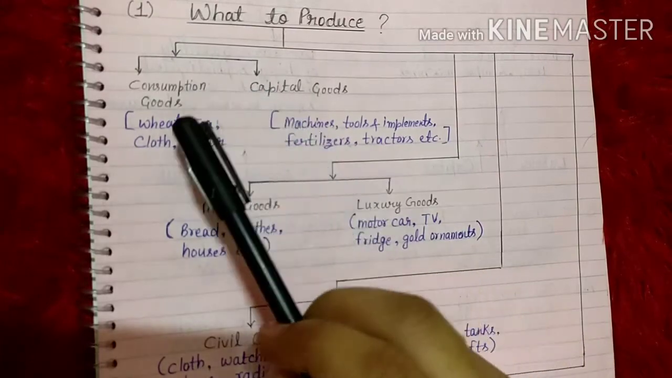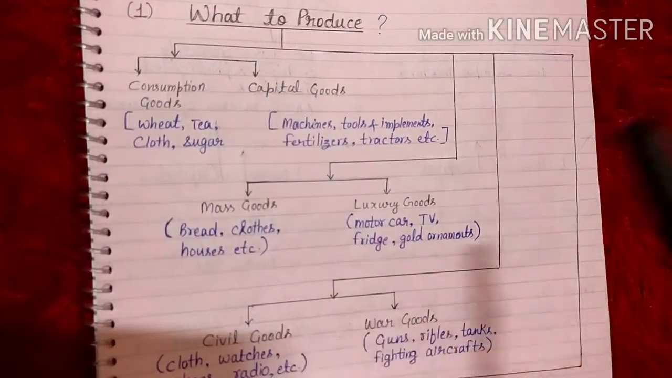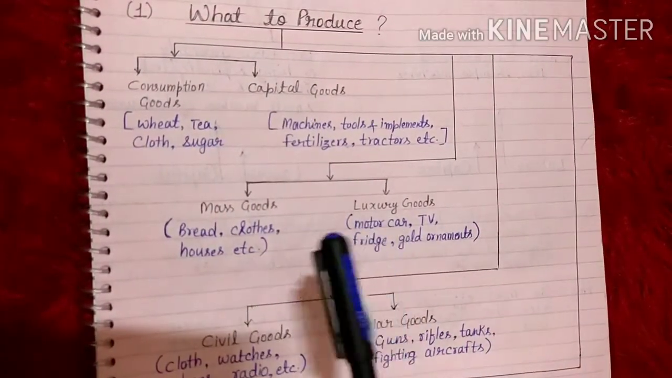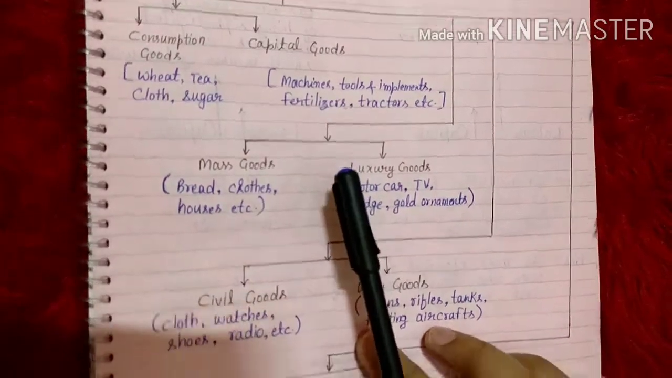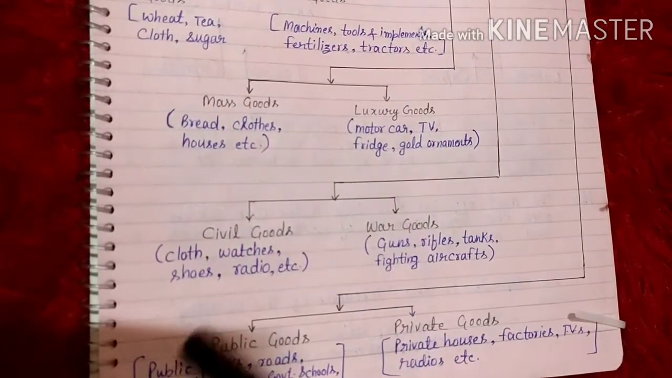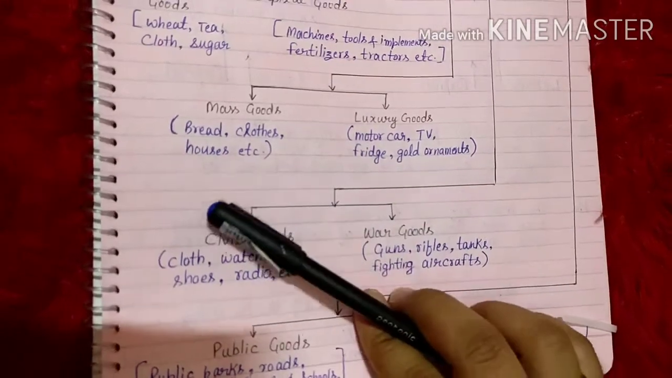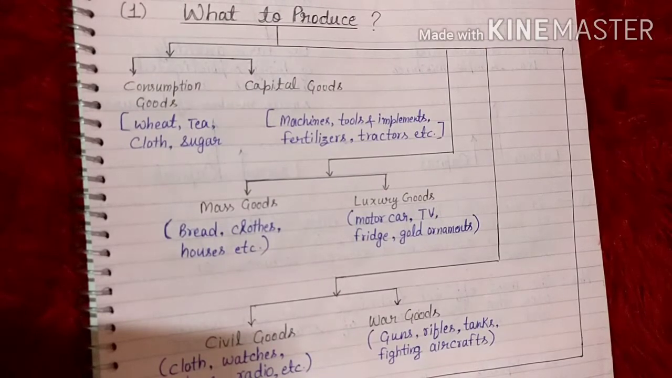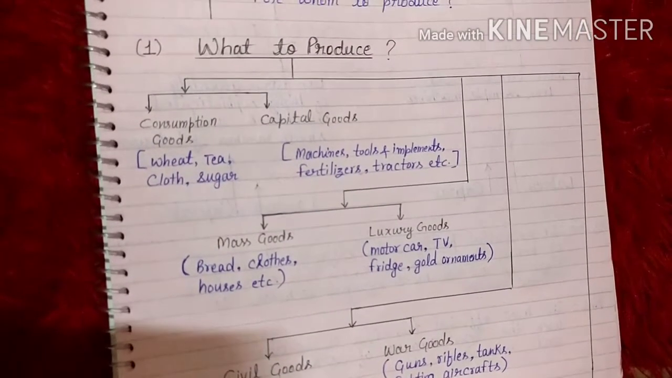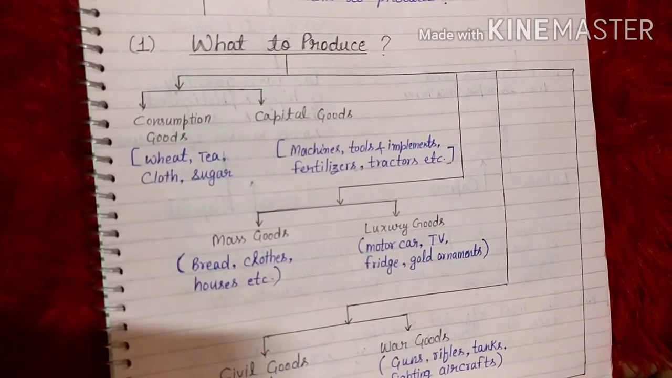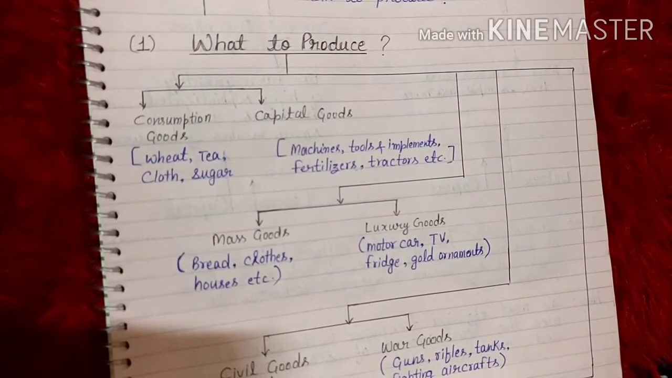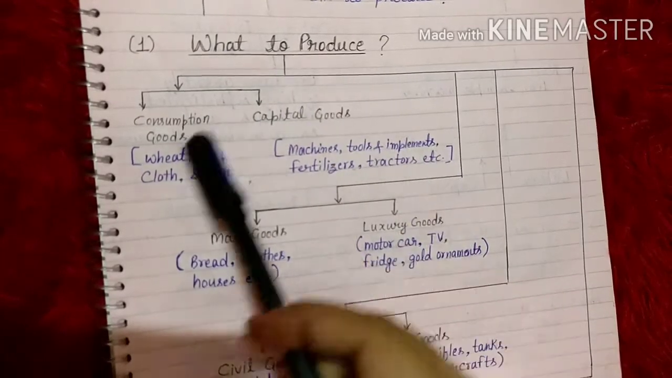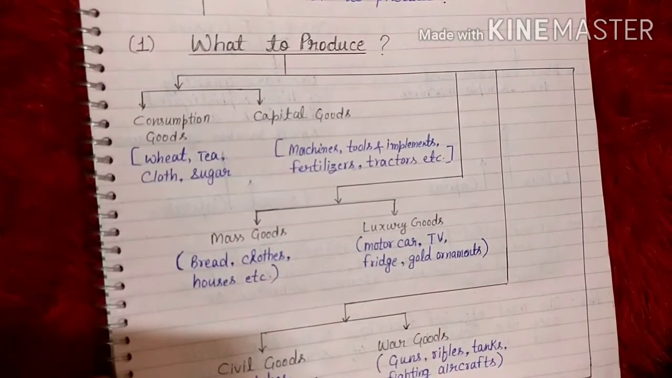Here, if they choose consumption goods, they have to forgo capital goods. If they choose luxury goods, then they have to give up mass goods. If they choose war goods, then they have to sacrifice civil goods. So it is about choices. It is on the basis of these choices that a country decides about the allocation of scarce resources among the production of various commodities. It is not possible for any economy to produce all the goods. Okay, so what can we do?